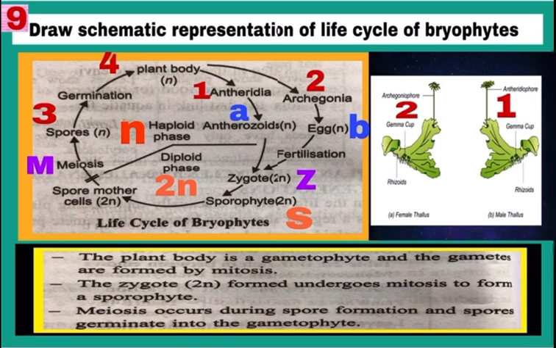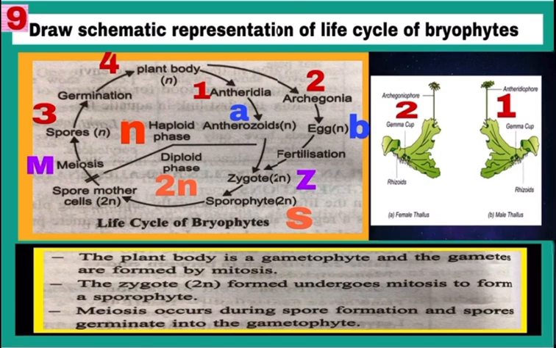This zygote will change to sporophyte S, which is also 2n in number of chromosome, and it bears spore mother cells. Now, meiosis takes place in spore mother cells and spores are formed. Number 3 labeling in diagram are spores. They are n in number of chromosome. These spores are haploid. They germinate and develop to new plant body.